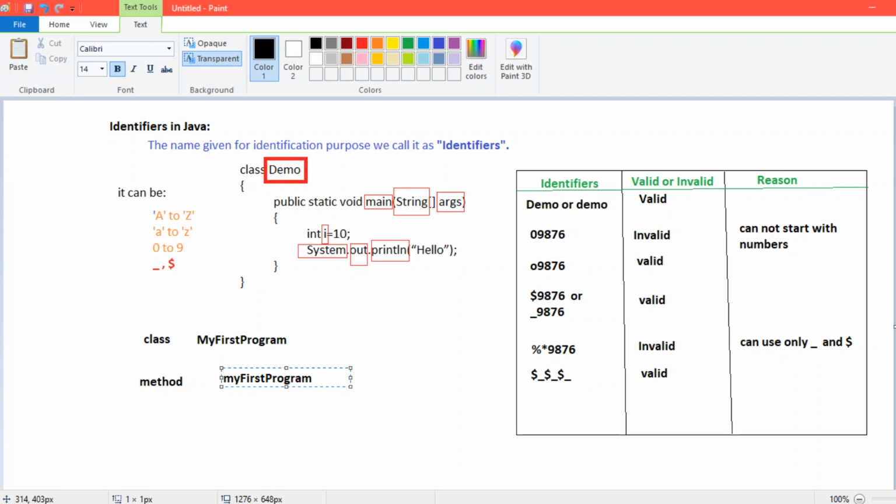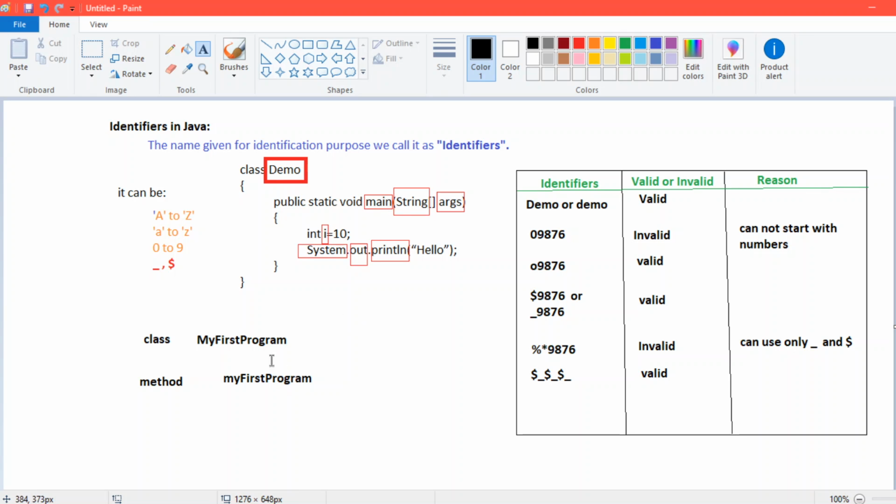My first program is three different words combined together. So in case of a method, the first word starts with a small letter and other words start with capital letters. Okay, so these things are valid. We can give vice versa, we can go with any of them. In case of class, we can start small also. But for industry standard purposes, we use this format.